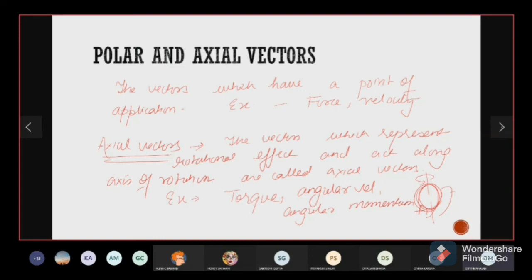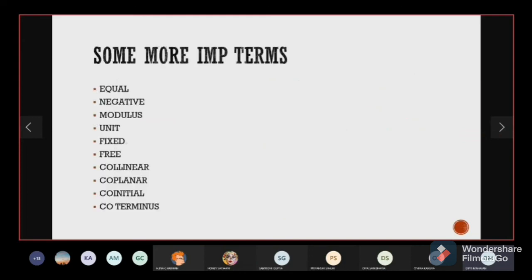Now these are some more terms that we will use in numericals or in solving our questions. Like equal vectors, as the name suggests. When will two vectors be equal? Suppose we have two vectors like this, they will not be considered equal. Can you tell me why? Ma'am, they have opposite direction. Opposite directions, they are in opposite direction.